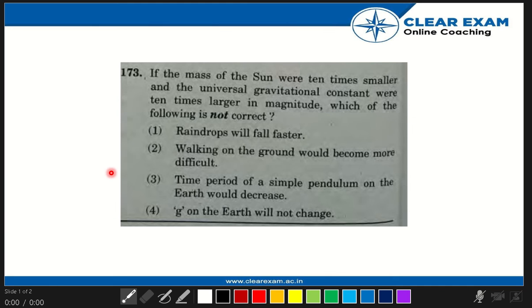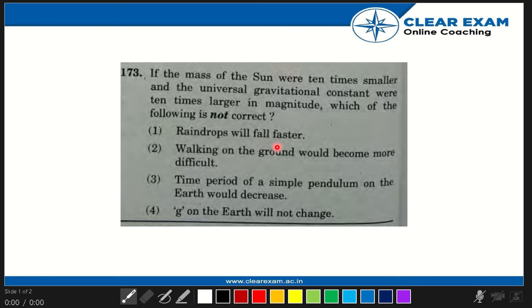Hello everyone, let's start with our 173 question. If the mass of the sun were 10 times smaller and the universal gravitational constant were 10 times larger in magnitude, which of the following is not correct? Okay, these are the options.